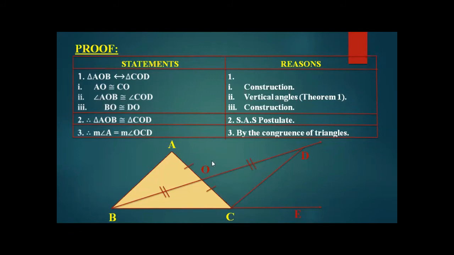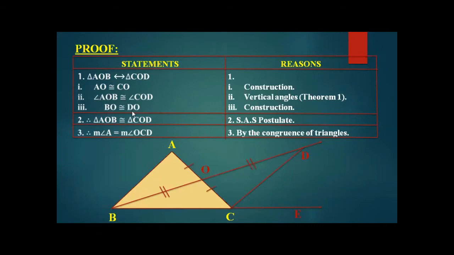Then angle AOB. This is angle AOB and this is angle COD. So these two angles are also congruent to each other. How is that possible? It has been proved by the vertical angles of theorem number 1. In theorem number 1, we learned that vertically opposite angles formed after the intersection of two lines are congruent to each other. So both angles are congruent.